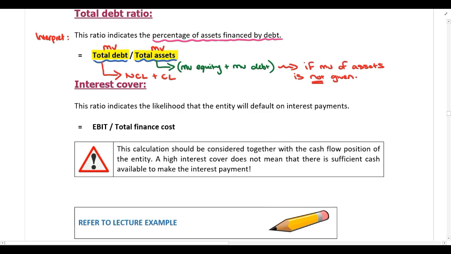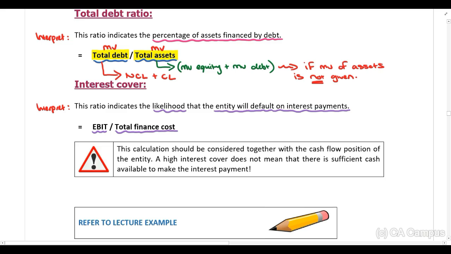Then the last ratio in this category is interest cover. So once again, there's the interpretation. The ratio indicates the likelihood that the entity will default on interest payments. And you perform the calculation by taking EBIT and dividing by total finance costs.